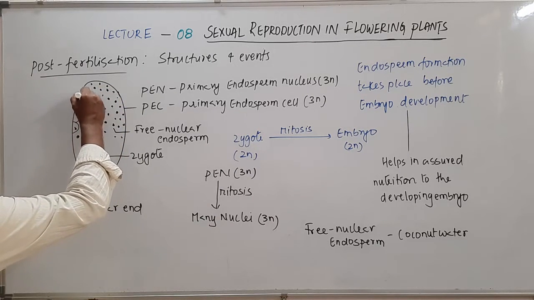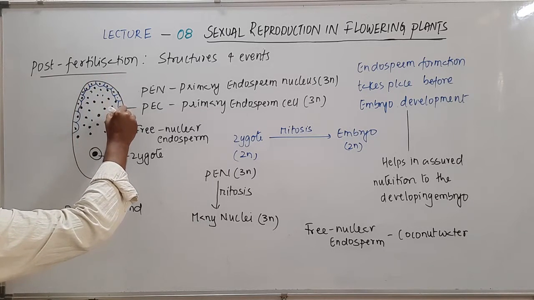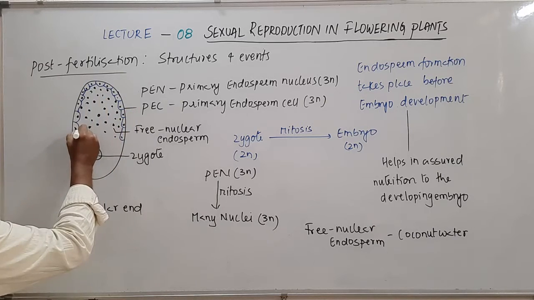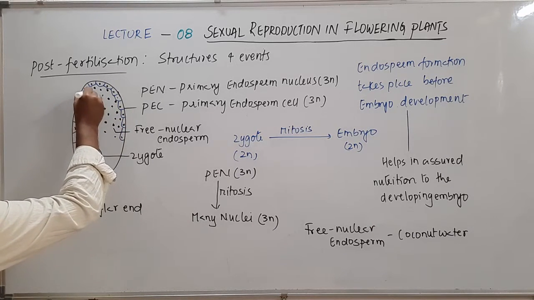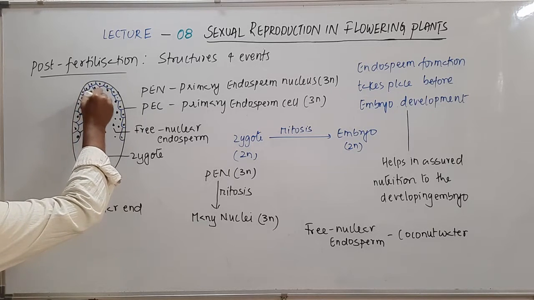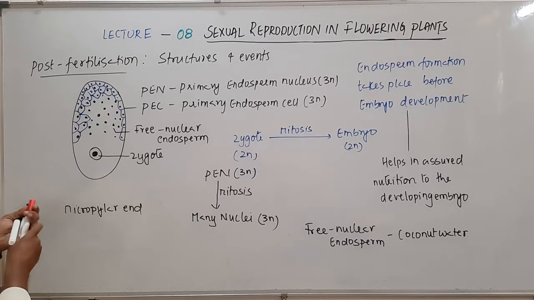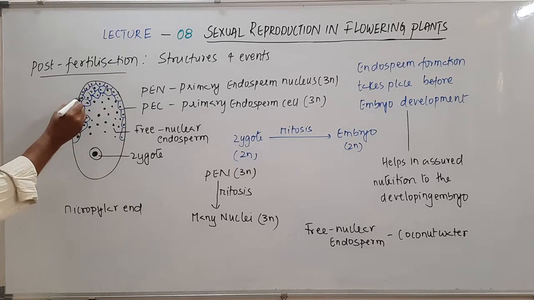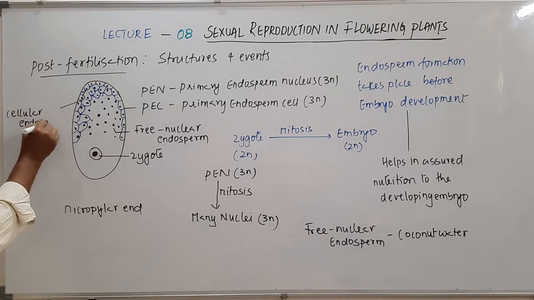Right, so this is the cellular endosperm. This also you will see in the case of coconut.